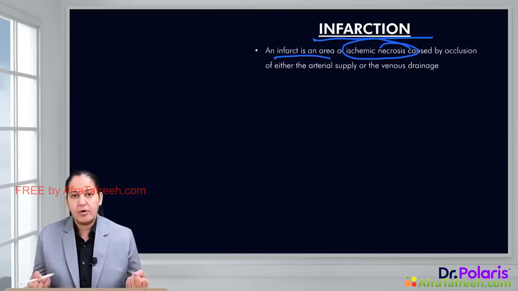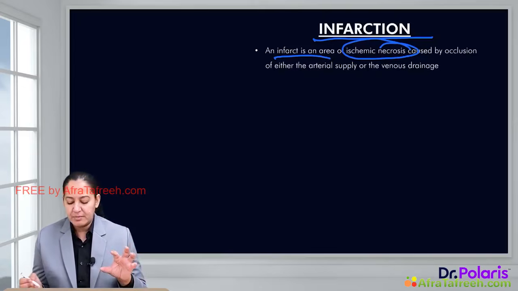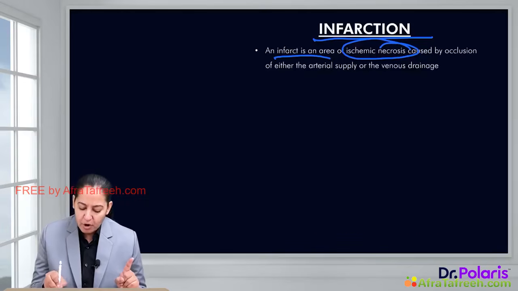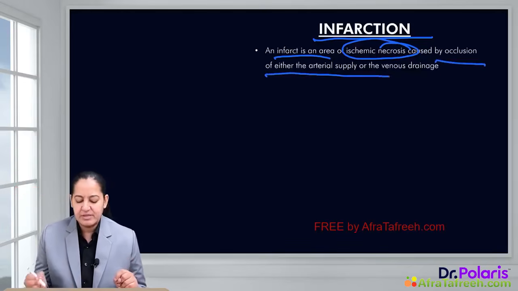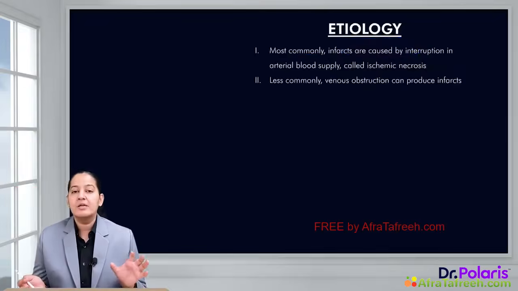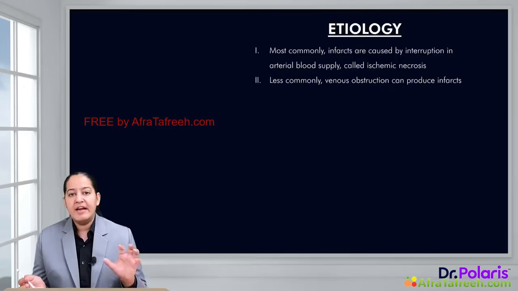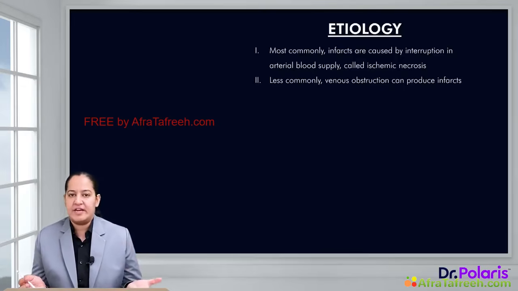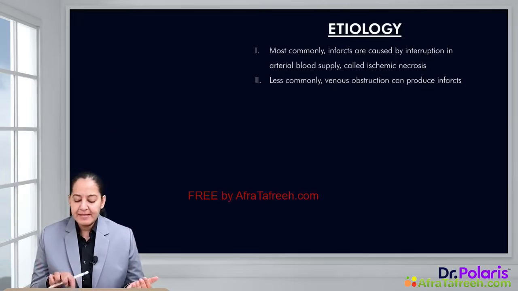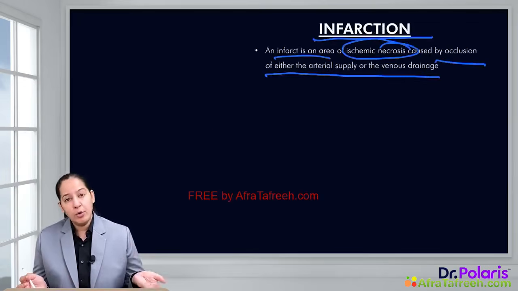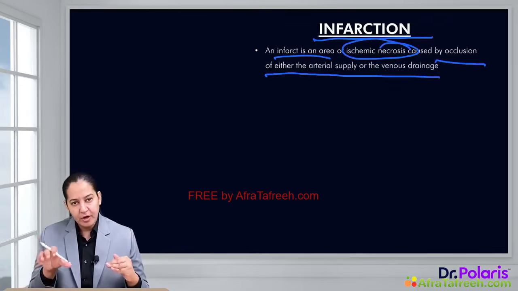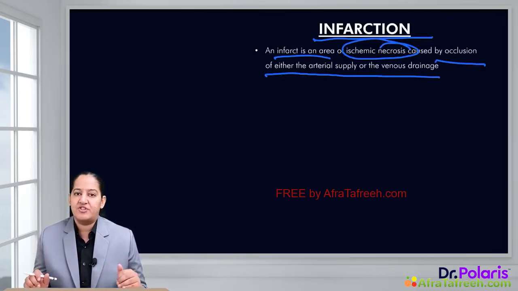The area in which coagulative necrosis or ischemic necrosis is taking place because of the occlusion of either artery or venous drainage is known as an infarct. So basically an infarct is a dead area having a group of dead cells, a necrotic area in which coagulative necrosis has already taken place. Ischemia is deprivation of blood. Due to deprivation of blood, a particular group of cells undergoes death, that is necrosis, and that area is known as infarction. So we can say that ischemia leads to infarction.